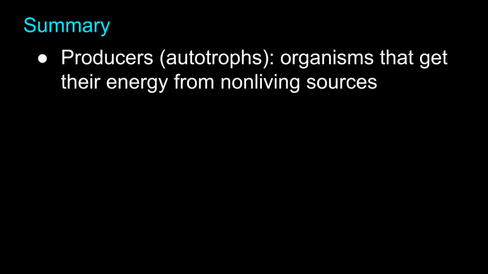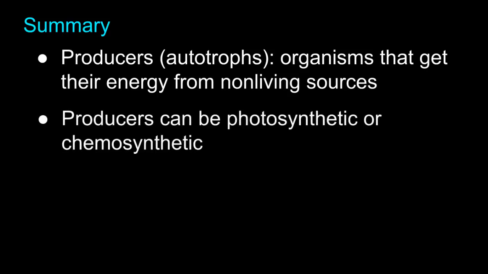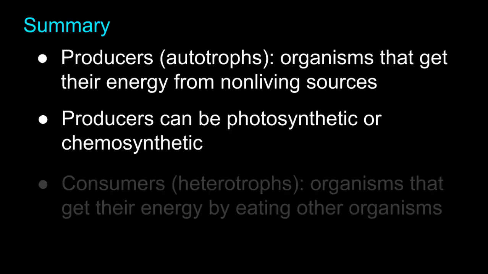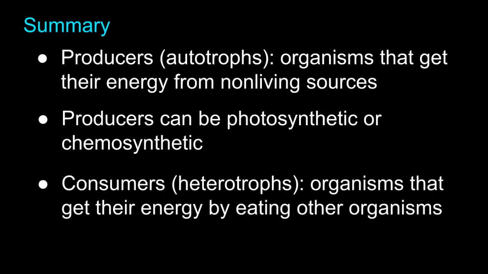So let's summarize what we learned in our video today, or what I hope you learned. The first thing is that producers can also be called autotrophs, and those are organisms that get their energy from non-living sources, either the sun or chemicals. The second thing is that producers, again, can be both photosynthetic and chemosynthetic. Our consumers in our ecosystems are also called heterotrophs. That's a new vocabulary word for you, I think. And those are organisms that get their energy by feeding on other organisms. And again, we're familiar with most animals being those heterotrophic animals.